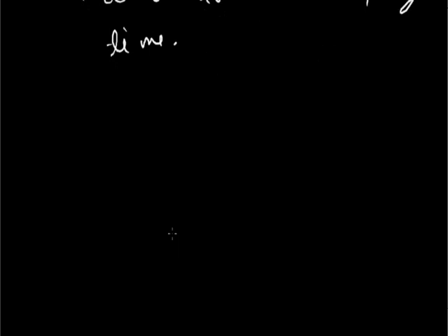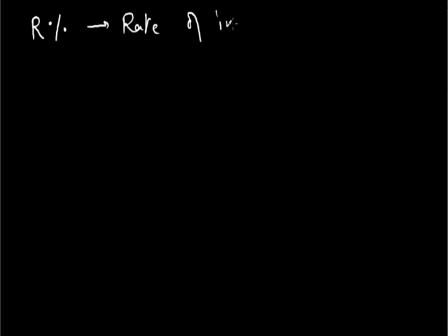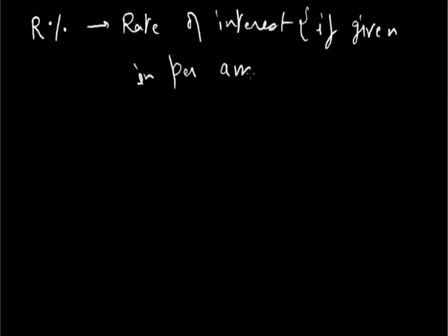One more simple definition for rate of interest, which is R%, is when it is given in per annum. The condition for the implementation of this definition is that the rate of interest must be given in per annum. Per annum means for 1 year. Annum is year, so per annum means per year.